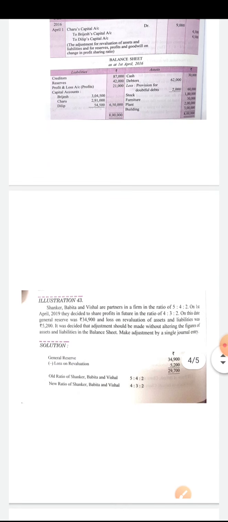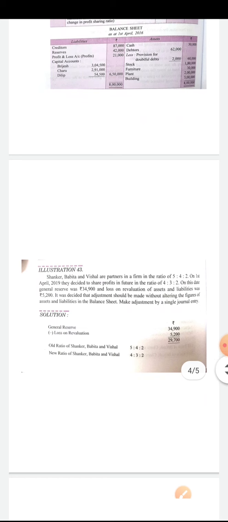Then balance sheet as at 1st April 2016. Liability side, they don't want to record the altered values in the assets and liabilities. So all values of assets and liabilities are same and only there is a change in the capital balances of the partners.